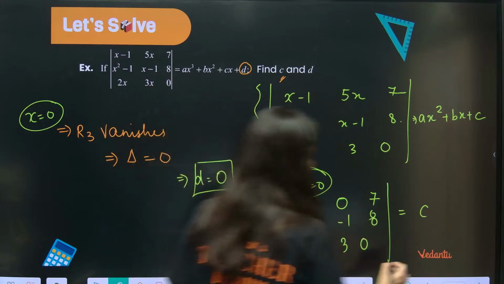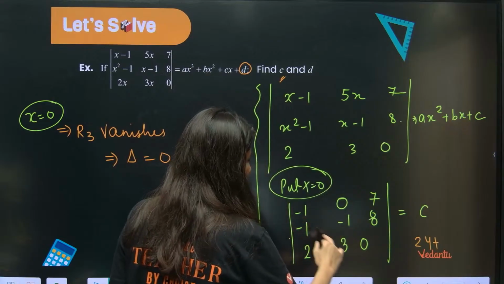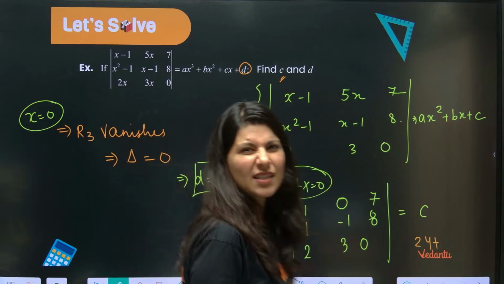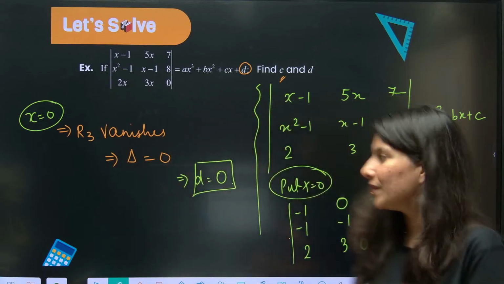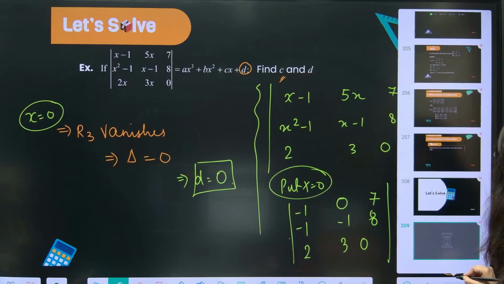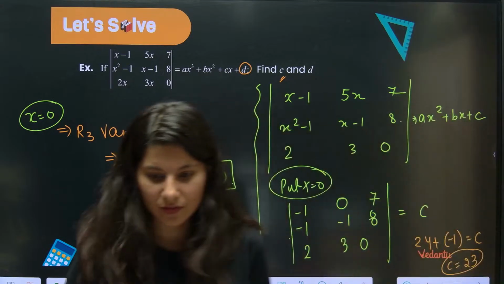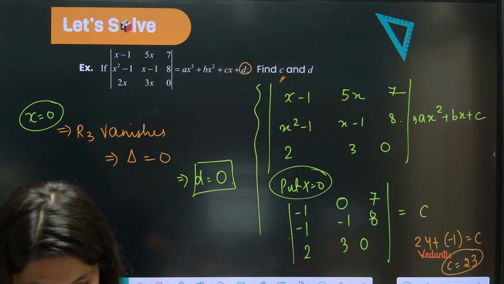So this is 24. 24 plus 7. So this is -3 plus 2, which is -1. So -1 is equals to C. So C is going to be 23. Right? Put X is equals to 0. Tell me, what is the value of C?